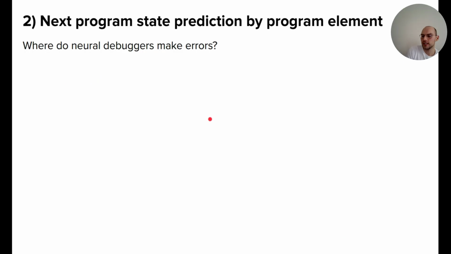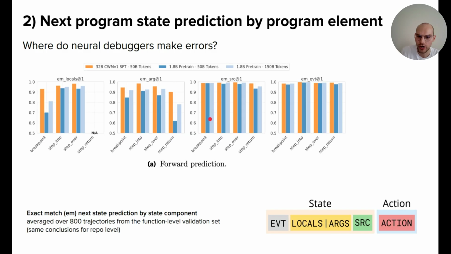Okay, so we've seen that it works. We can train on it, and the model learns to predict execution. But where do the neural debuggers make errors? For that, we only look at forward prediction for now. So here we again show the exact match matrix, and we do that by state component. Note that the state components here are the event, the locals and args on the left, and the source line. And we see here that the source line and the event for all the actions, the breakpoint, step into, step over, are predicted very well. So we are far beyond the 95% region.